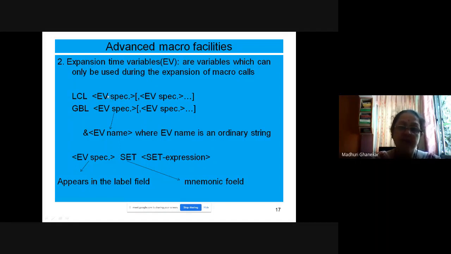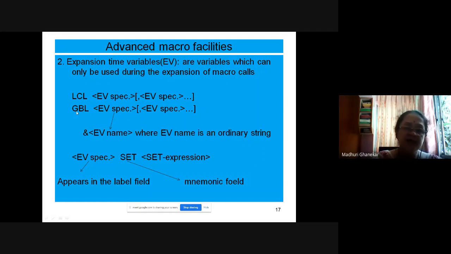Now you can have multiple such expansion time variables. Remember, whatever has been put into the square bracket is optional, so you can have just one expansion time variable or multiple variables. The syntax is LCL followed by the names of the variables.